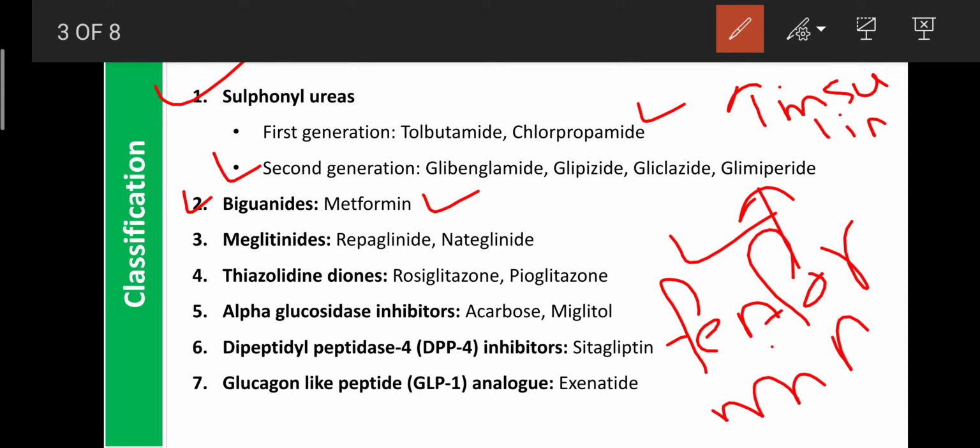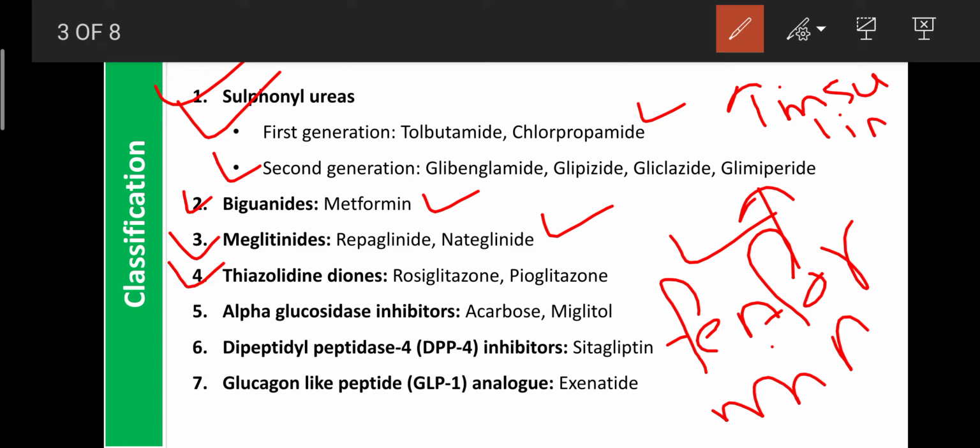Then the third category, the meglitinides. Examples are repaglinide and nateglinide. These drugs act similar to the sulfonylureas. It means these drugs also enhance the release of insulin from the beta cells.